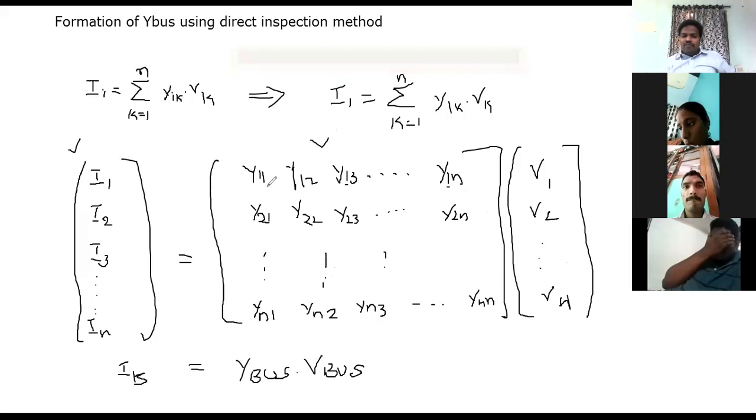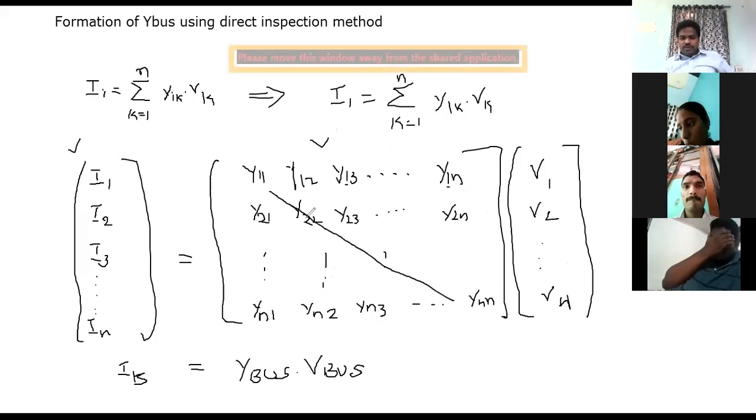So what are the upper half off-diagonal elements? If you consider these are the diagonal elements, then Y12, Y13, and so up to Y1n, and Y23, Y24 up to Y2n, and similarly the lower half. All these are mutual admittances which have been connected in between two buses, the ith bus and the kth bus. So obviously we have seen that one also. Now this is about the Y bus formation using the direct inspection method, right? Just note down all these things.